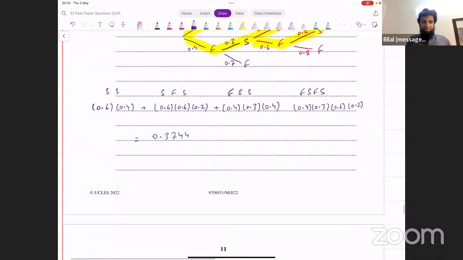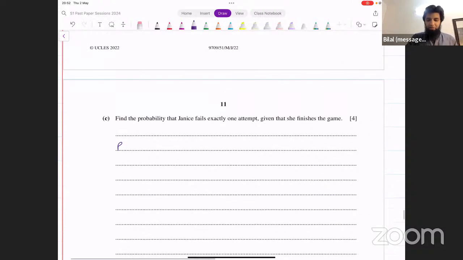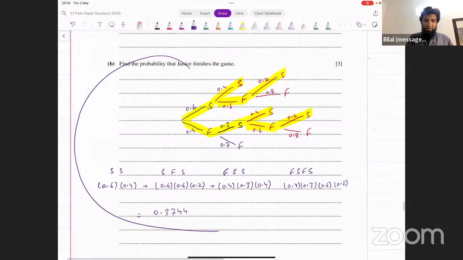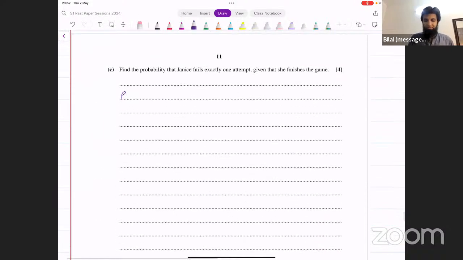Okay. And then it says, find the probability that she fails exactly one attempt given that she finishes the game. Now, what kind of probability is that? That is conditional probability. Okay, now how do we think about this? Now that you have structured it well in the previous part, that would be very helpful for you in the last part now.